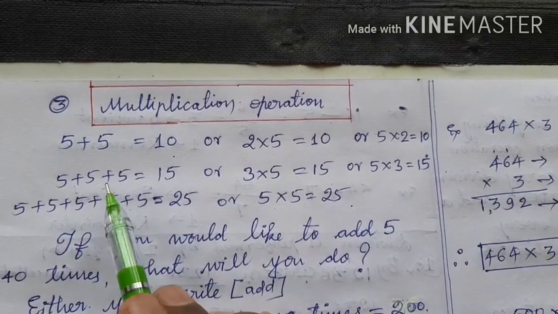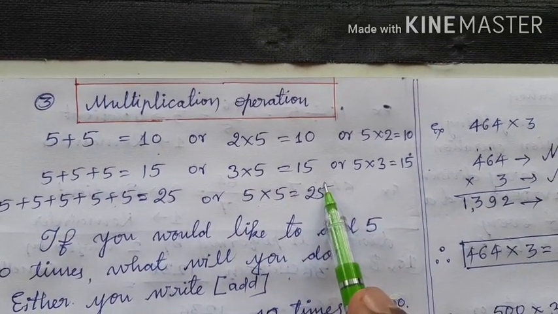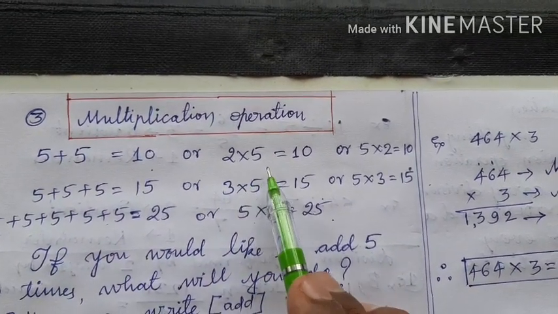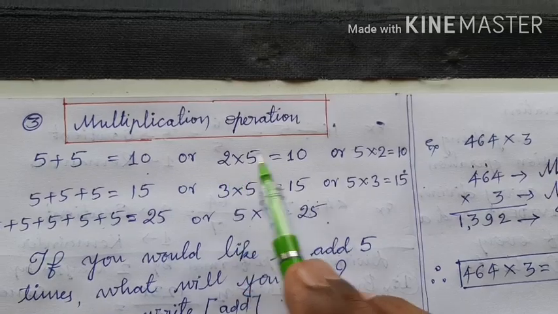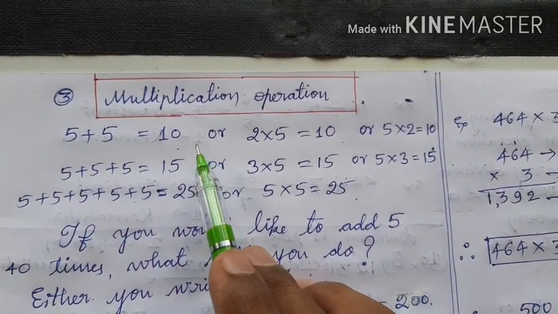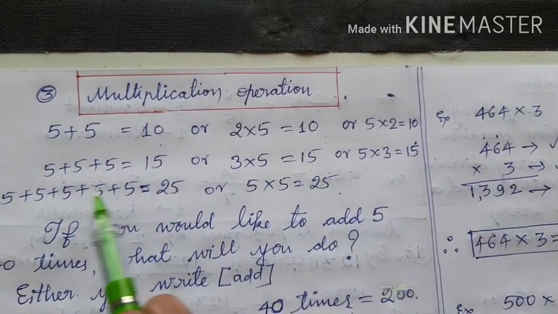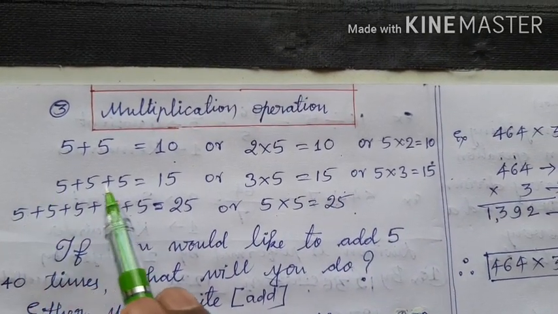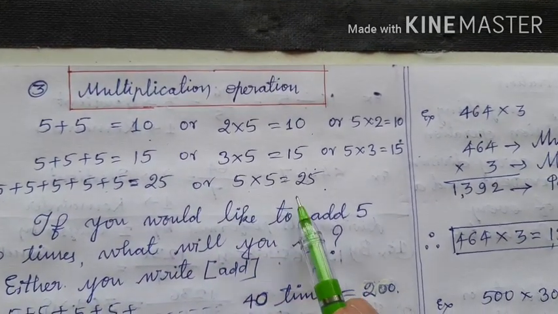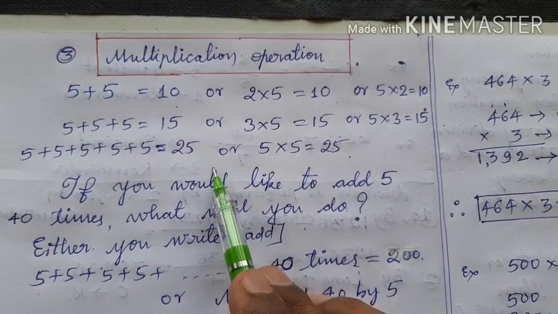Here 5 is added 3 times, therefore 3 times of 5 is 15. Here 5 is added 2 times, that's why 2 times of 5, 2 into 5, also gives the same answer as 5 plus 5. Here 5 times of 5 is also 25 and adding 5 five times is also 25.